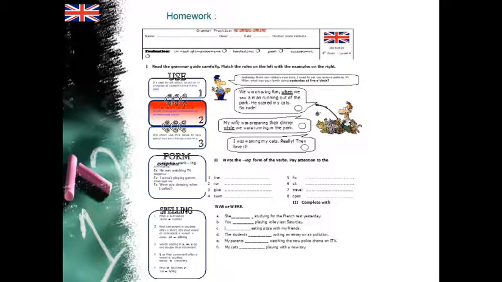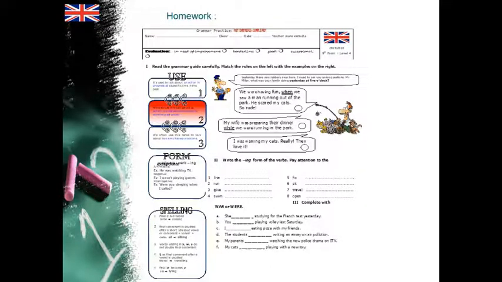The last three slides are with the activities that you are going to do as homework. The first exercise deals with reading carefully the grammar guide and matching the rules on the left with the examples on the right.